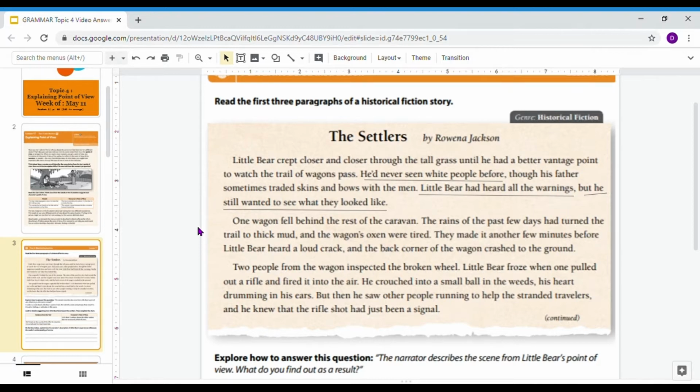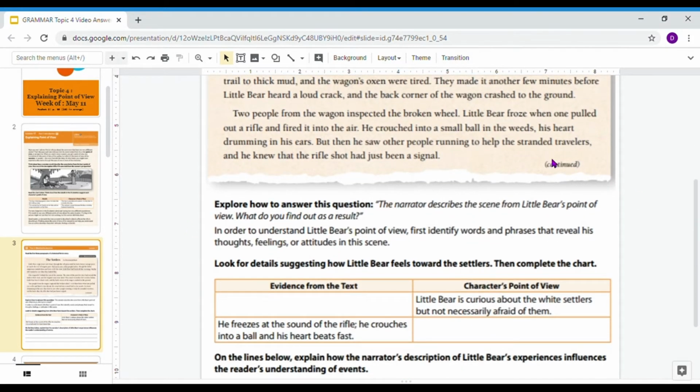Just been a signal. So we're going to use this question to figure out the rest of this chart. The question we're going to be thinking about is: the narrator describes the scene from Little Bear's point of view. What do we find out as a result about that character? What do we find out about Little Bear as we are reading a story from his perspective? So we're going to identify some words and phrases that reveal his thoughts and attitudes.